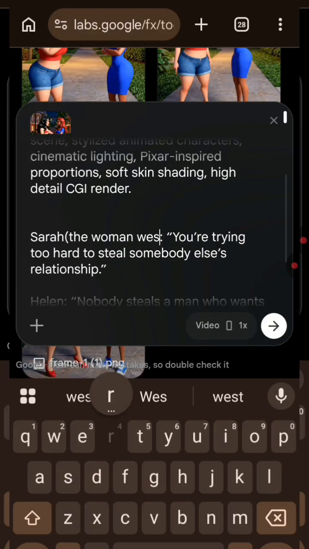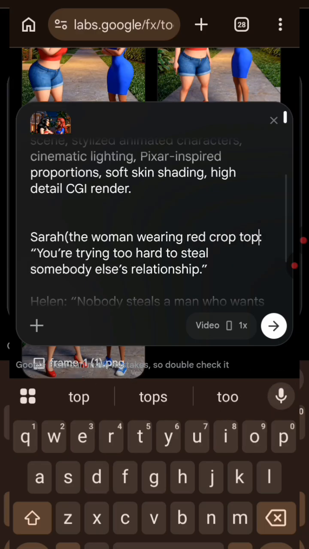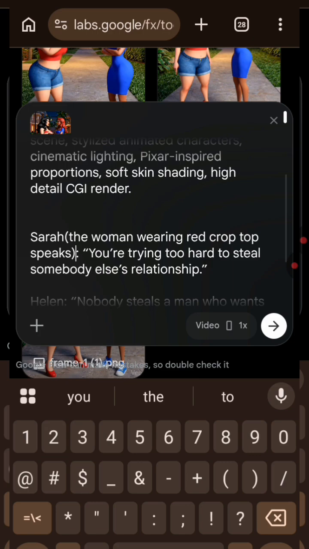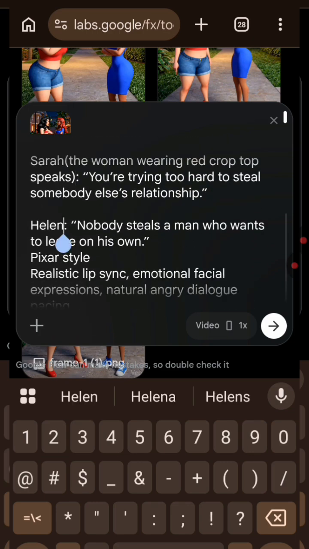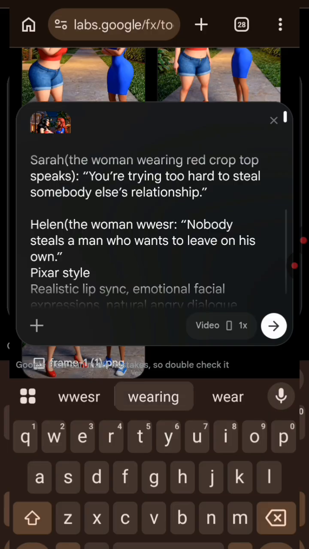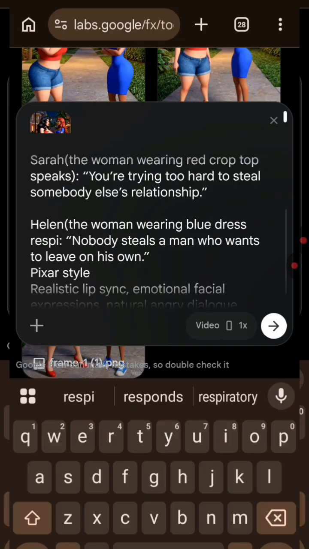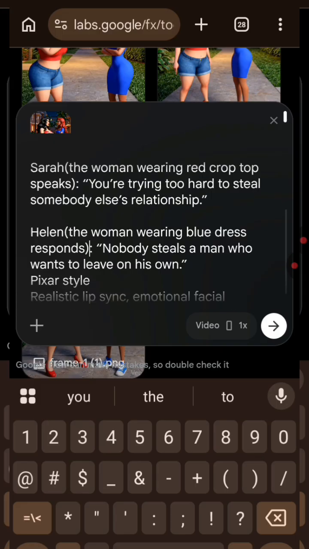The woman wearing red crop top, okay, speaks. Okay? I'll close the bracket. And then who is Helen? The woman wearing blue dress, response. Okay, and then I'll close the bracket.